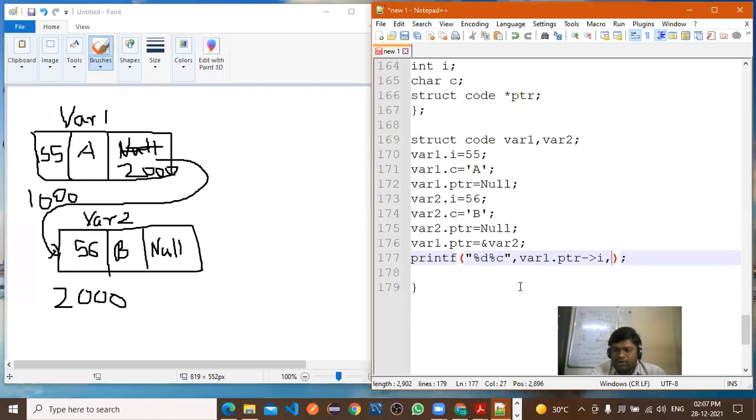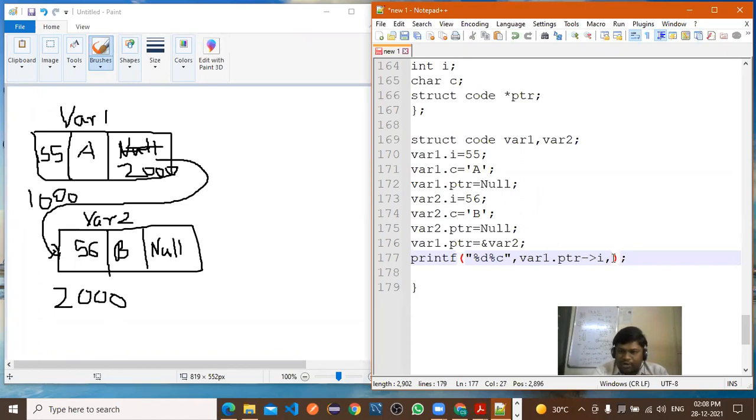So var1.ptr, structure to pointer we are calling. So this is called as a structure to pointer. So that part I will explain, what is meant by this and how we are writing this, right? This is the structure to pointer concept.